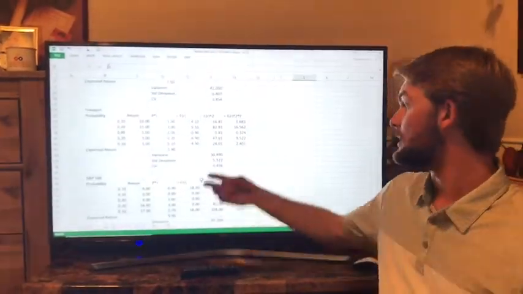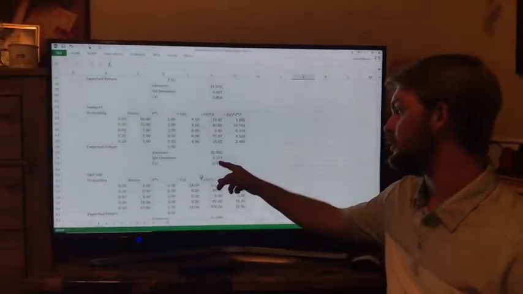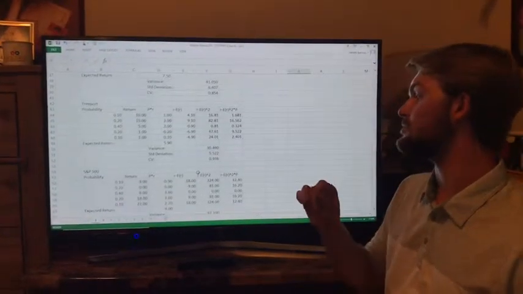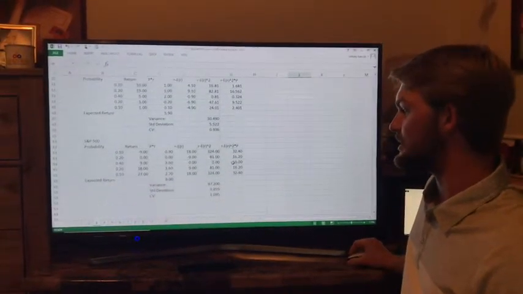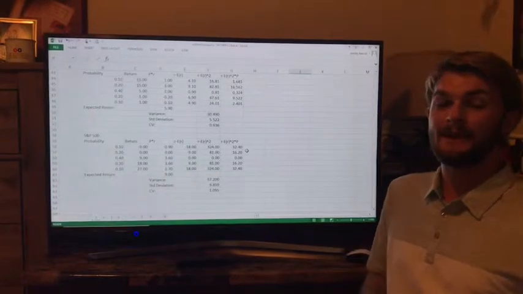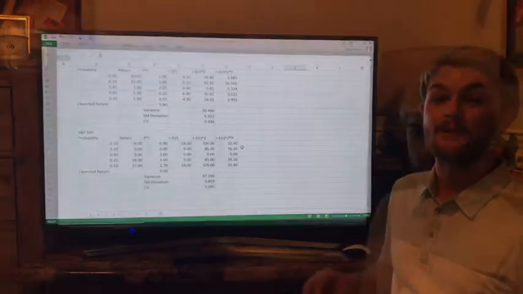Now Freeport has a variance of 30.490, a standard deviation of 5.522, and a coefficient of variation of 0.936. The S&P 500 has a standard deviation of 9.859 and a coefficient of variance of 1.095.